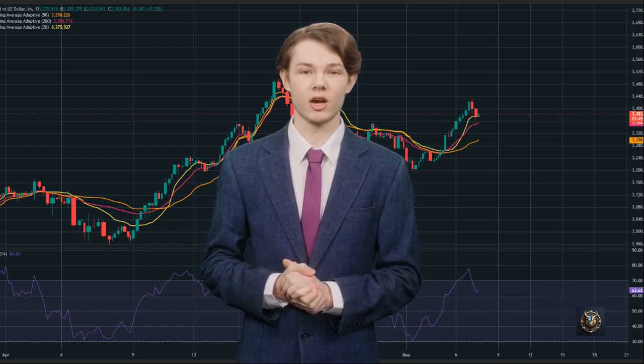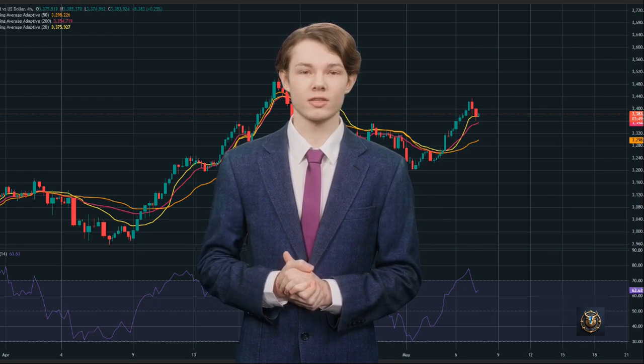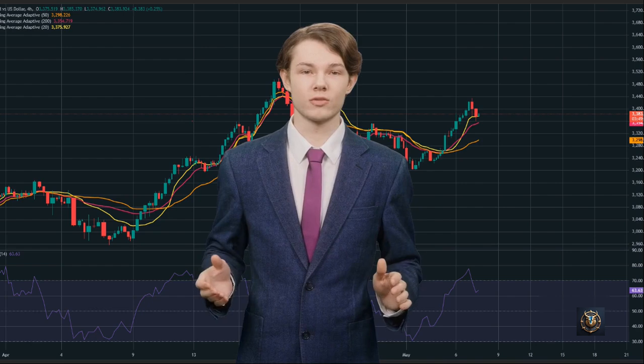Momentum, RSI. RSI is still above 60, indicating momentum remains bullish. However, it is falling from the recent high near 75, so bullish strength is weakening.